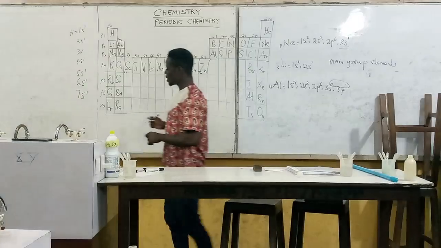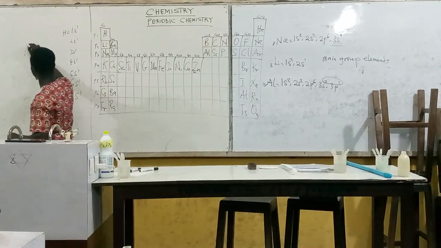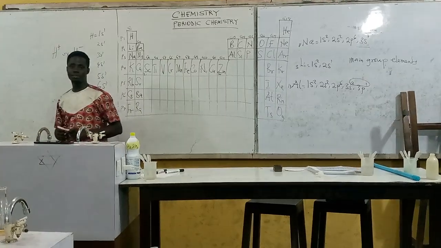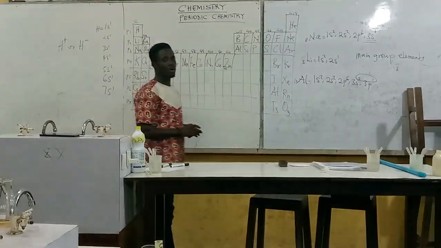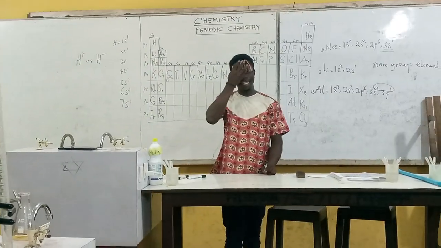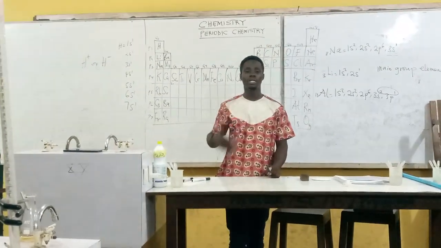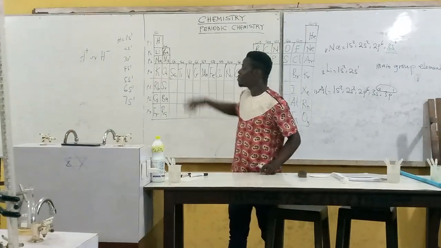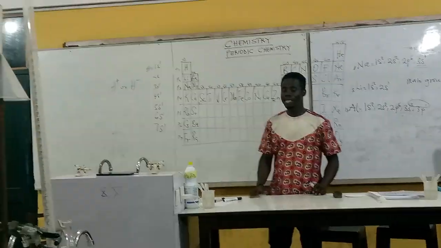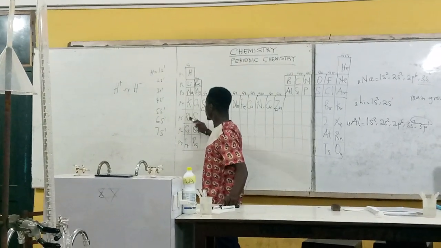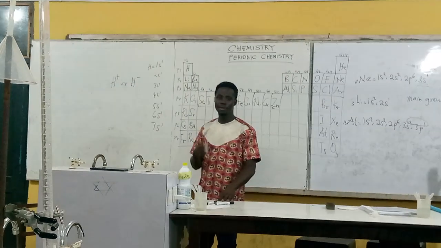Hydrogen can behave as H plus, and at times it behaves as H minus. When it behaves as H minus, we call that hydride. So hydrogen is not part of the alkali metals in group 1. When you are asked to give examples of alkali metals, hydrogen is not part. So we have lithium, sodium, potassium, rubidium, cesium, francium. These are the alkali metals.